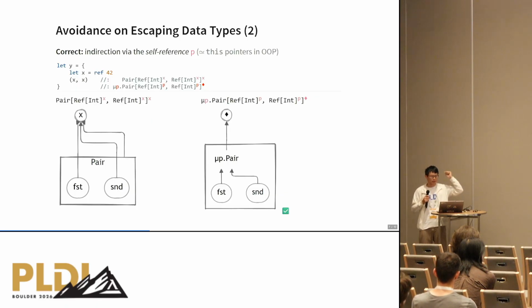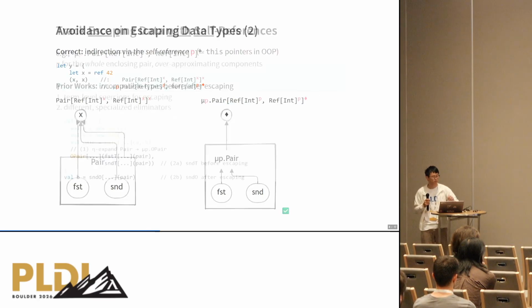So this notion of P represents the whole pair. So instead of saying that both components are reaching some external variables, we say both components reach some resources that is enclosed within this pair itself. And this pair itself is reaching the unique diamond resources. So in this way, we preserve the invariant of those both components sharing the same data.